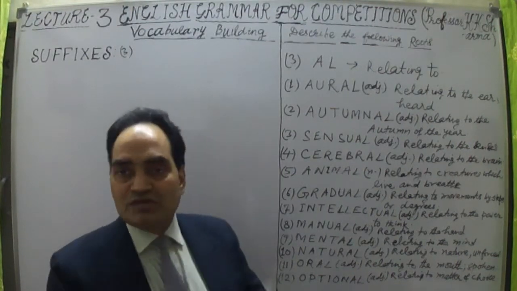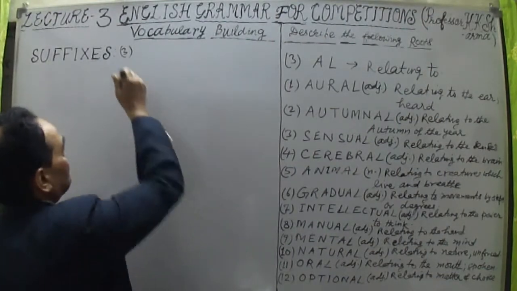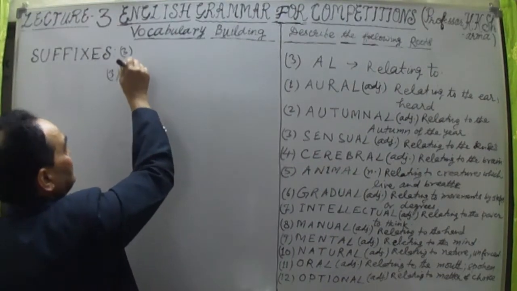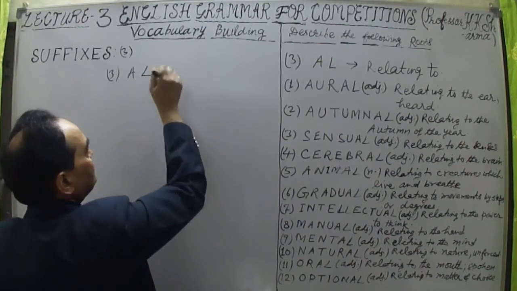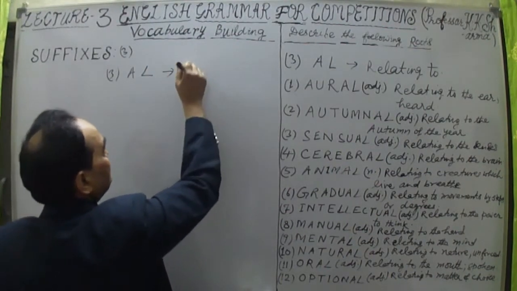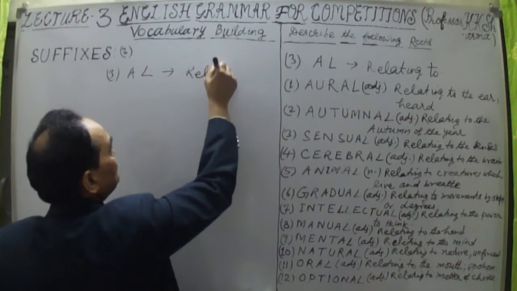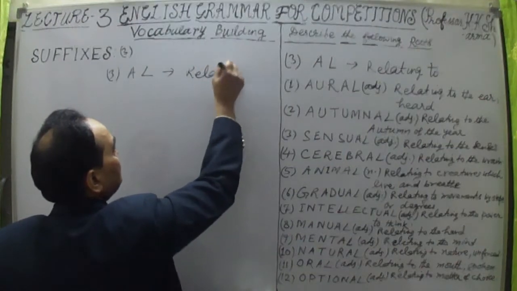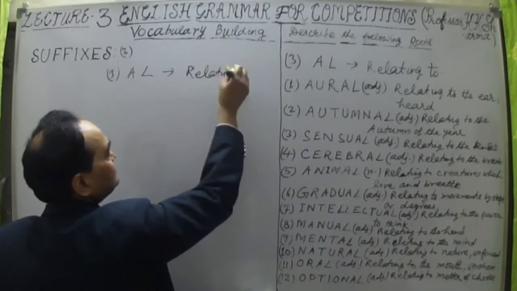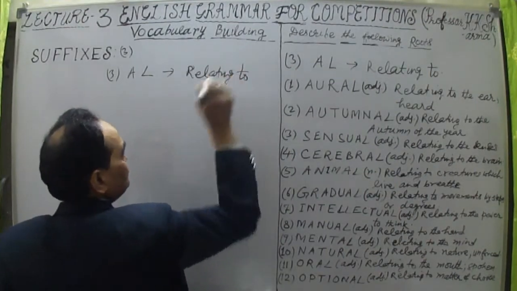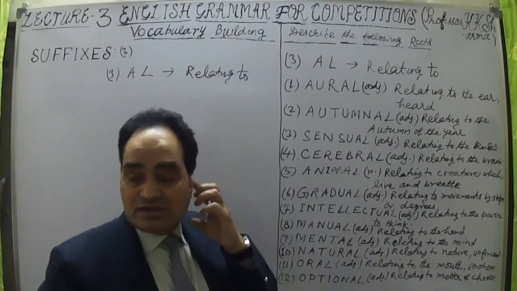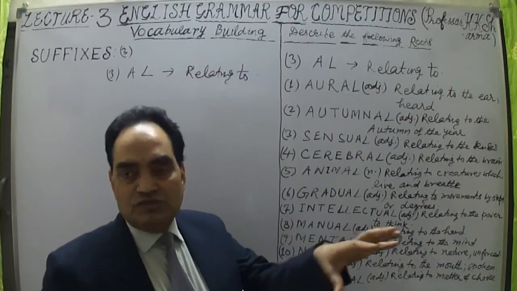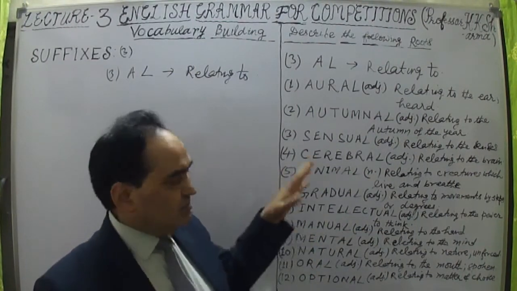But let me take now this suffix. So the third suffix, or lecture number 3, is al, which means relating to. Al will form mostly adjectives, that means relating to. Wherever the word is ending in al, that means related to or relating to that thing, whatever. Let me just take the words.